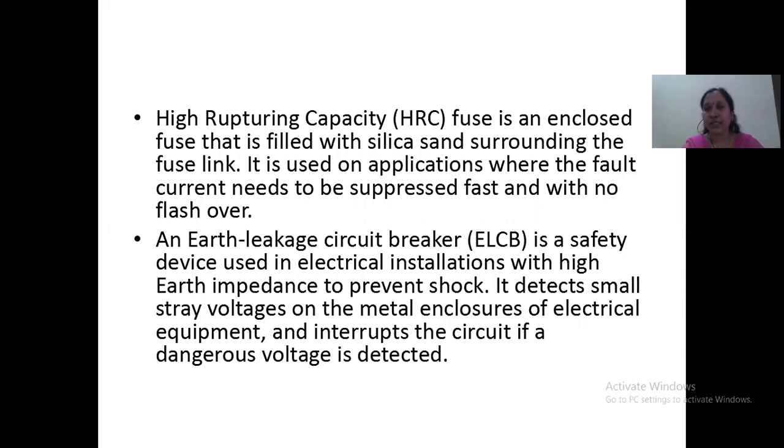Fuse link is nothing but the filament which we are using for the fuse. So there won't be any flashover. When the silica sand is prevailing there, there won't be any flashover.